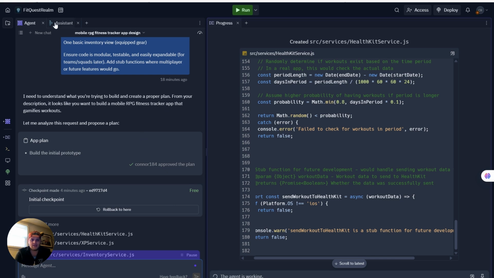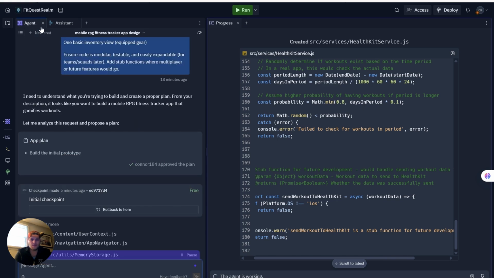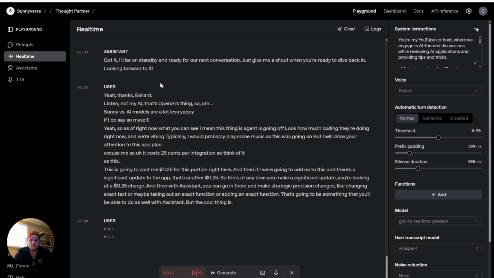And then with Assistant, you can go in there and make strategic, precision changes, like changing exact text or maybe taking out an exact function or adding an exact function. That's something you'll be able to do as well with Assistant. But the cool thing is we can do most everything with Agent, but Assistant is useful. And I'm not even super good with it yet.